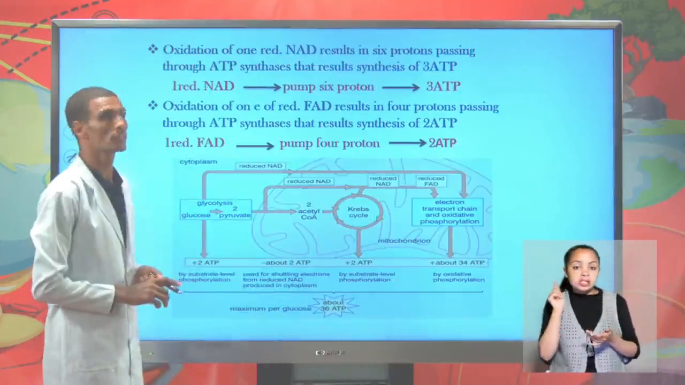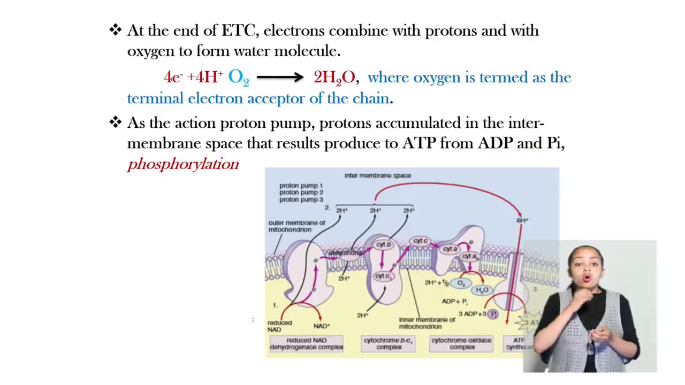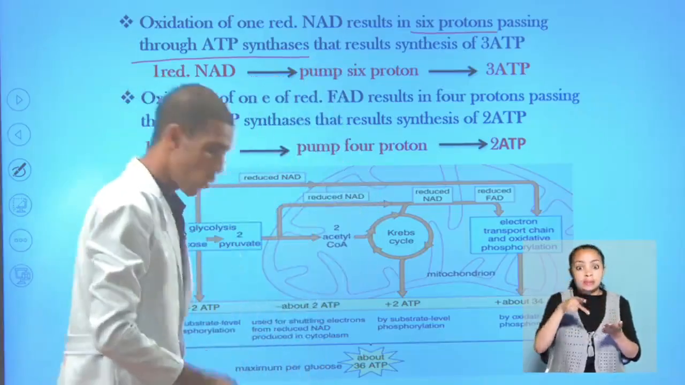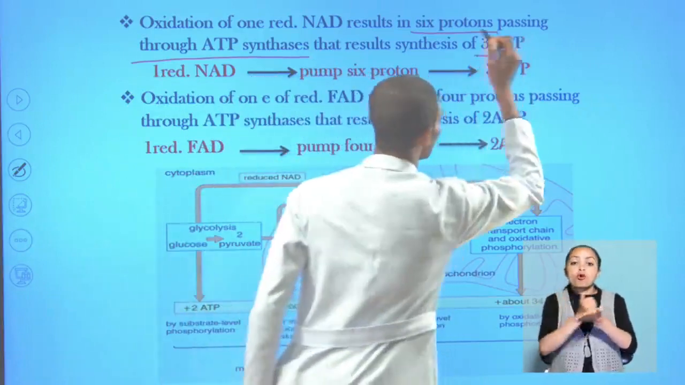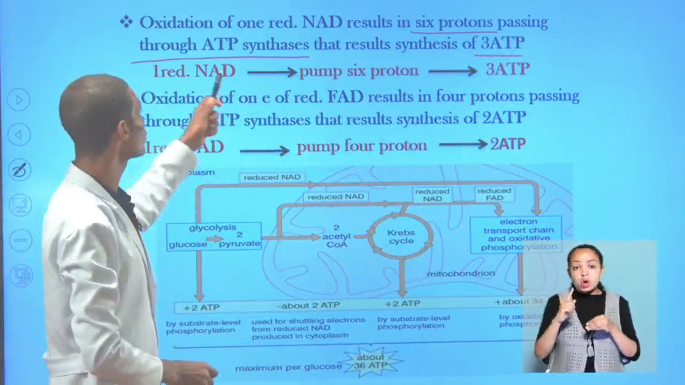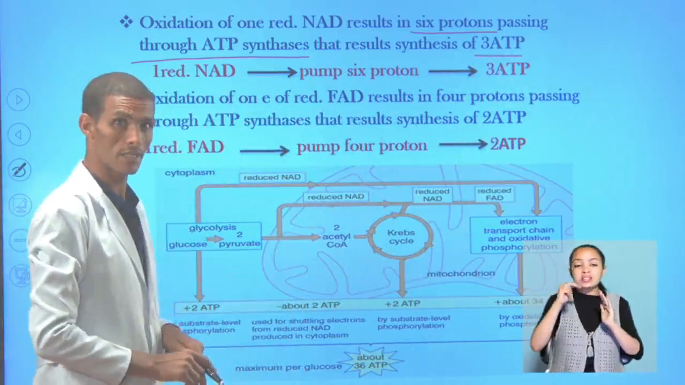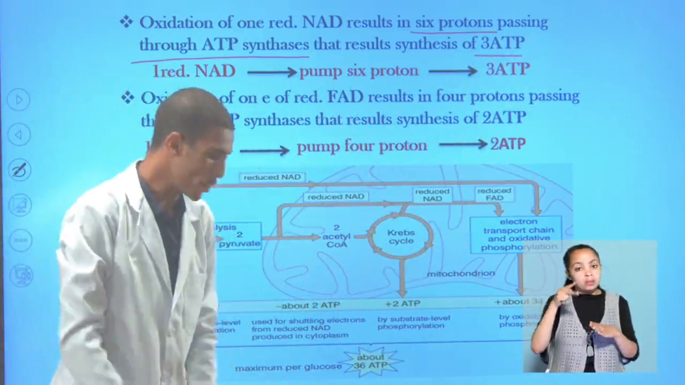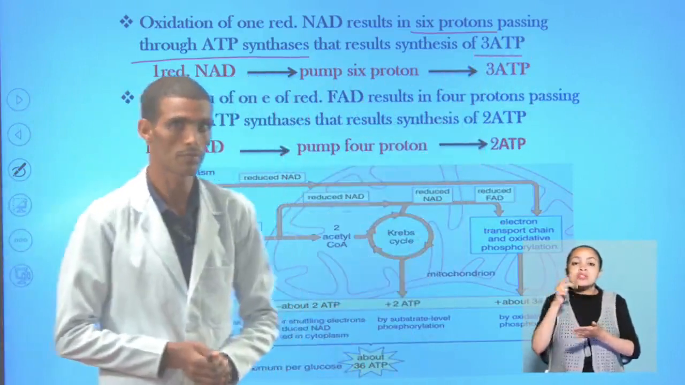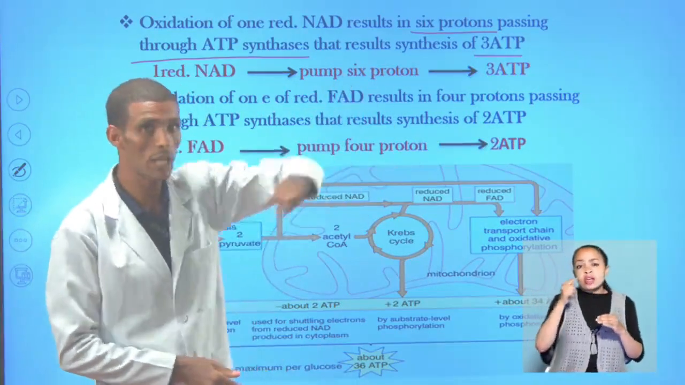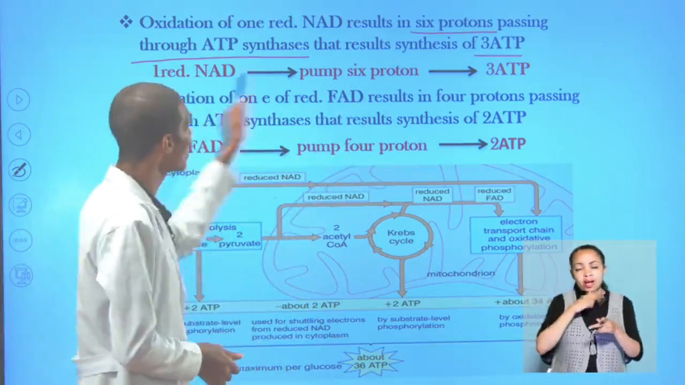Let's see this one. The oxidation of one reduced NAD molecule results in 6 protons passing through ATP synthase, which results in the production of 3 ATP molecules. Hint again, student. When one reduced NAD molecule is oxidized, it passes 6 protons through ATP synthase, which results in the production of 3 ATP molecules. So, in the oxidation of NADH, which goes to ATP synthase, we expect 3 ATP molecules.